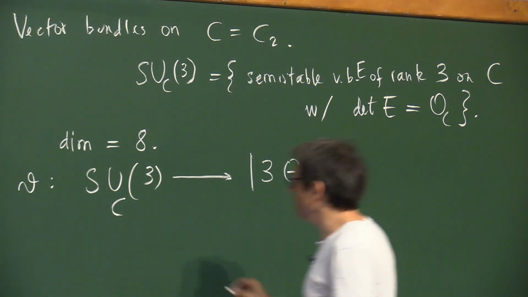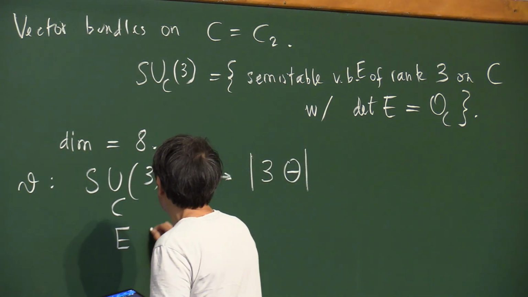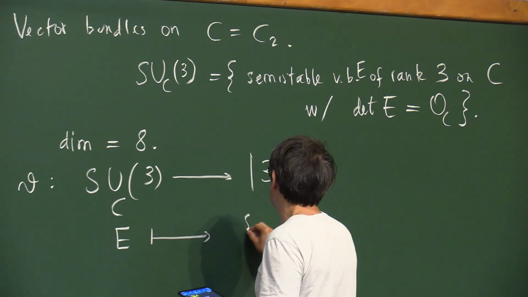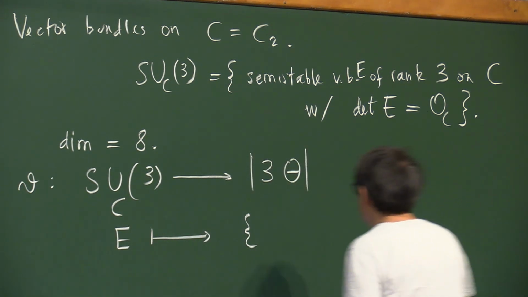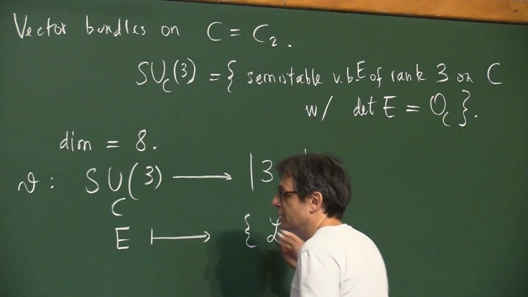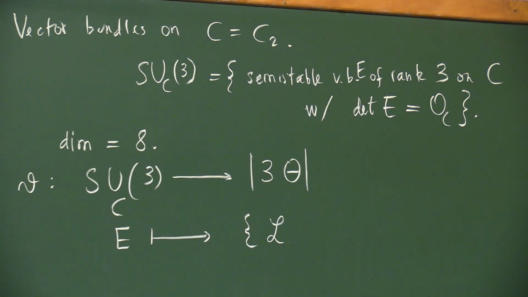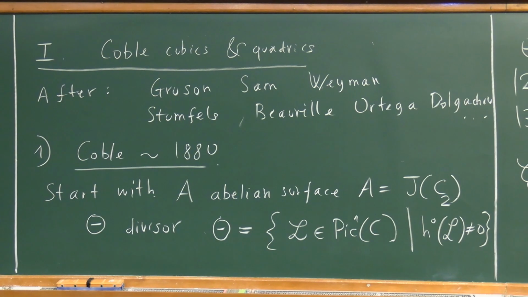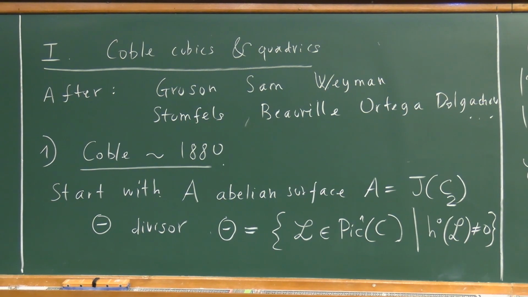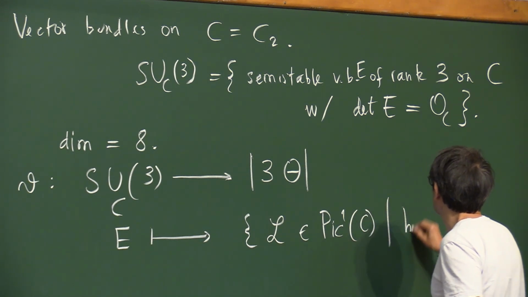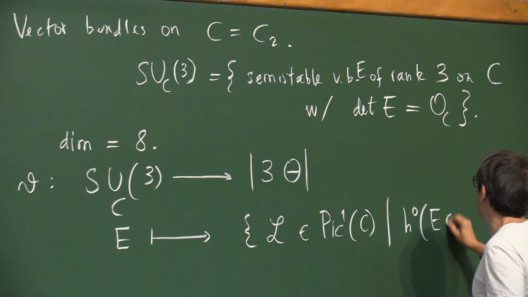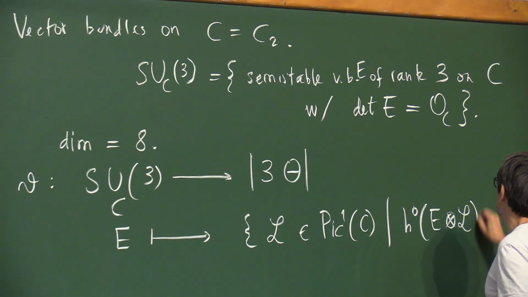So you take a bundle E and you send it to the set of line bundles L, with a similar definition as here, but this time twisted with E. So E tensor L should have sections.